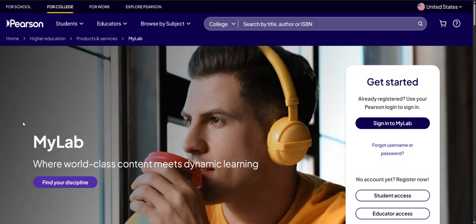If you are struggling with MyMathLab on the browser that you have open, like I'm using Google Chrome, you can try using Firefox as well. That's another browser that typically works with MyMathLab. And if it's still being glitchy, go ahead and clear the cache on your computer, and you can Google how to do that. But that will usually help make it so you can actually sign in. So I'm just going to walk through this sign-in process so you guys can see what to expect when you get into MyMathLab.